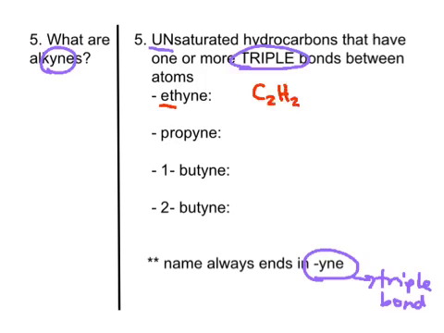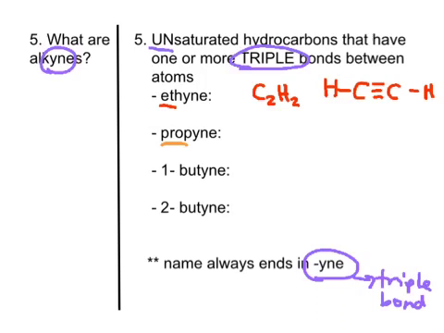C2H2 is ethyne. So we have two C's and two H's, one on each of the C's. There's only one bond with the C, so we need to have three more. We need to have that triple bond to make it follow the honk 1, 2, 3, 4 rule. So ethyne is C2H2.